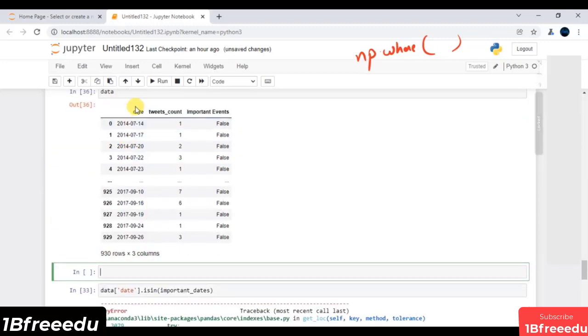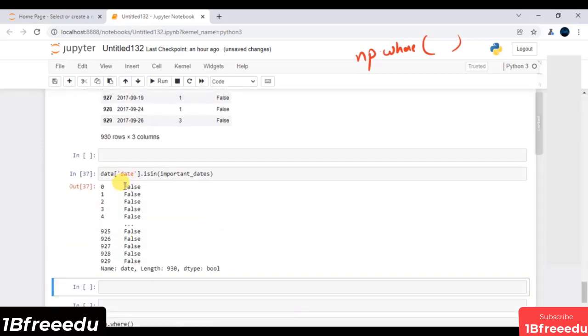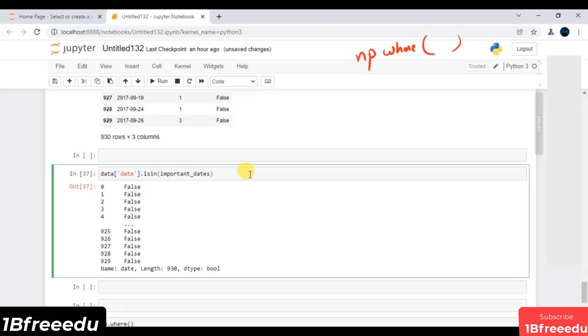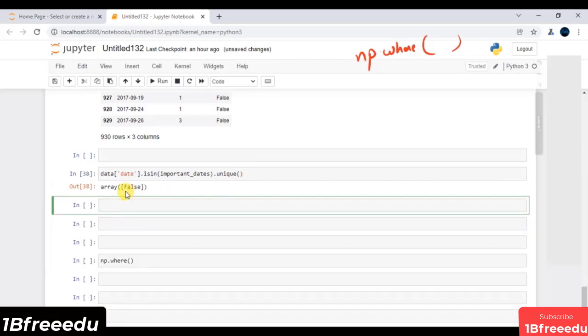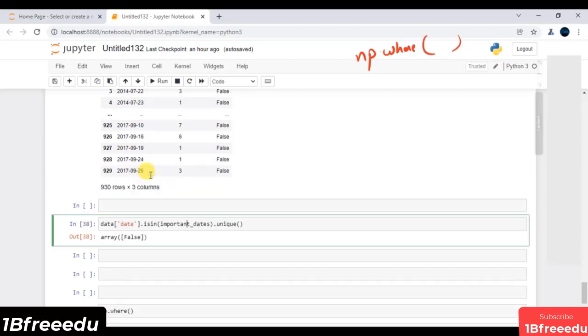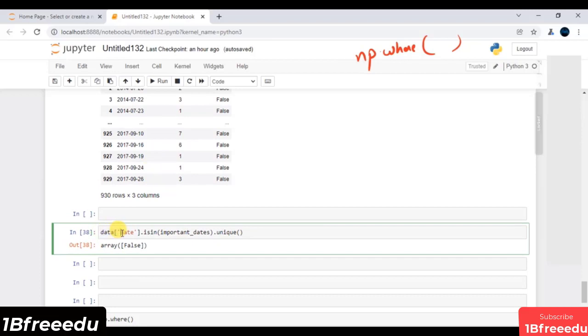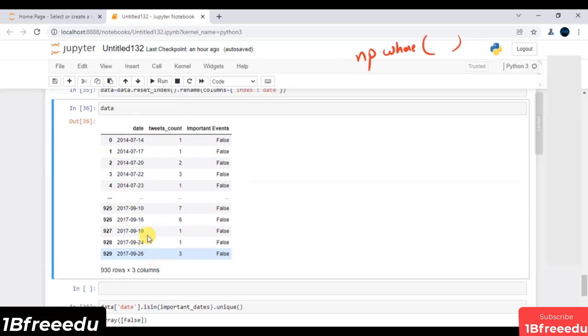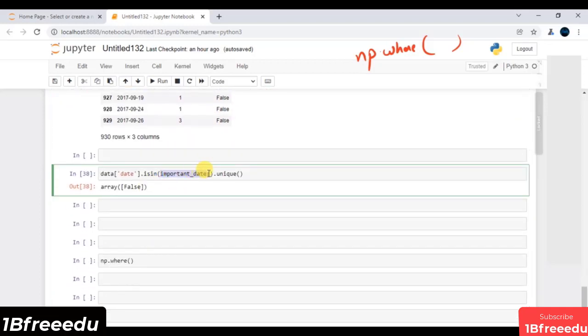Let me execute this line of code. Now you will see you are probably getting all the values as false. Just to cross-check, I can call unique on it and execute. Unfortunately, you are getting all the values as false. It means that according to the code you have written, there is no important date that lies inside this date feature. But we know that we have some important dates and they must lie in this date feature. It means there is something going wrong inside this code, or there might be some issue with the data type of the feature that we have.